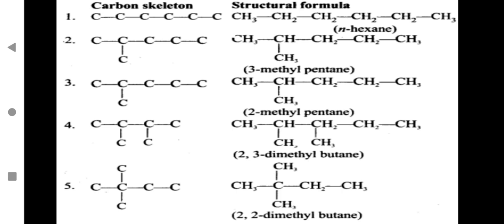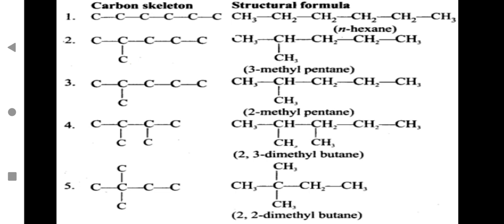Then the third arrangement can be 2-methyl pentane. So as you number from the left hand side, if you start, you get 2-methyl pentane. Right hand side you start with, you get 3-methyl pentane. And the fourth arrangement, you can see it will show 2,3-dimethyl butane.